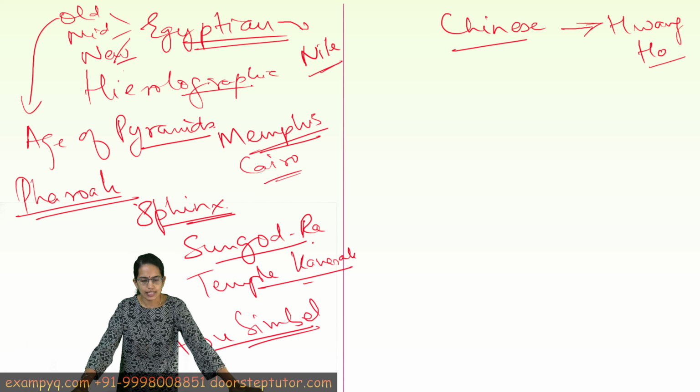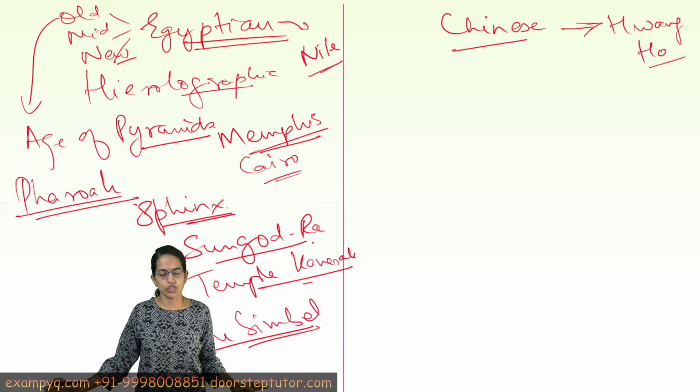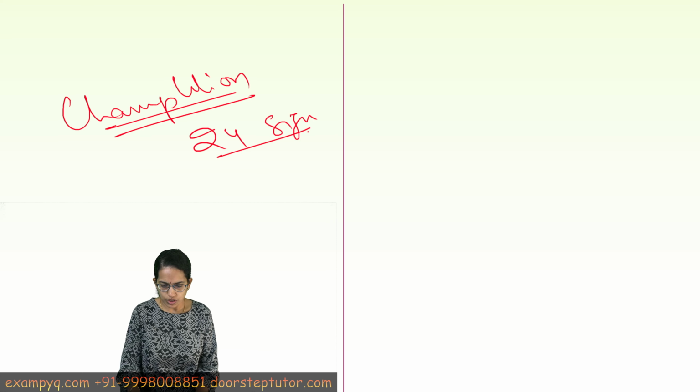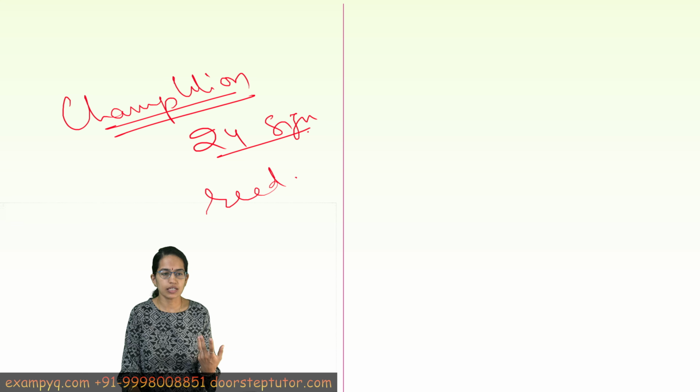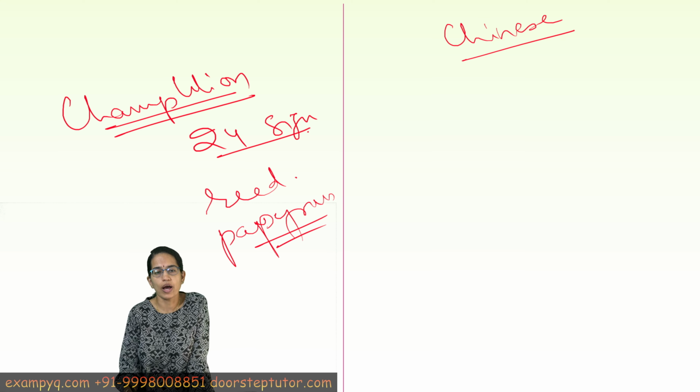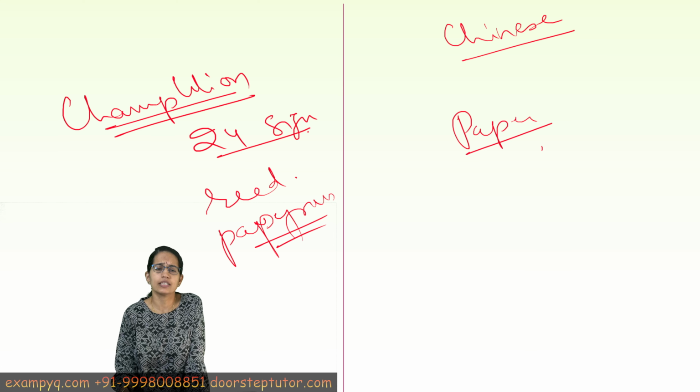Now, besides this, as we said, the sacred writing was the hieroglyphic script, and it had nearly 24 signs and symbols. This was later deciphered by a French scholar known as Champollion, and he actually identified those 24 signs and symbols which were used. Later on, the Egyptian civilization focused on writing with reed on papyrus as one of the writing mechanisms. On the other hand, the Chinese civilization was the one where paper was later invented. Writings were seen even on silk and paper.